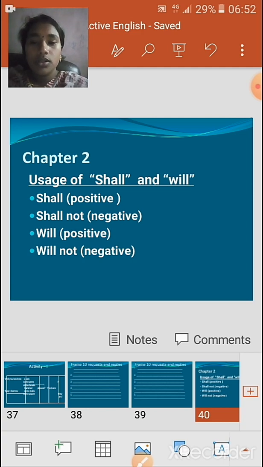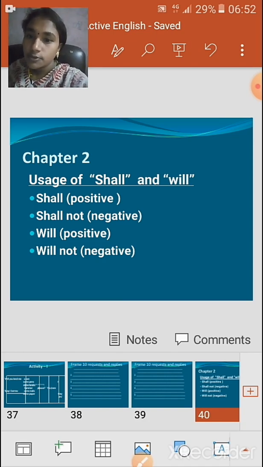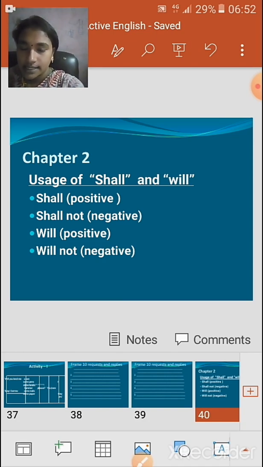When we use shall, it is a positive notion of a sentence. When we use shall not, it is the negative notion. In terms of will, it is the positive notion, and will not is the negative notion used in a sentence.